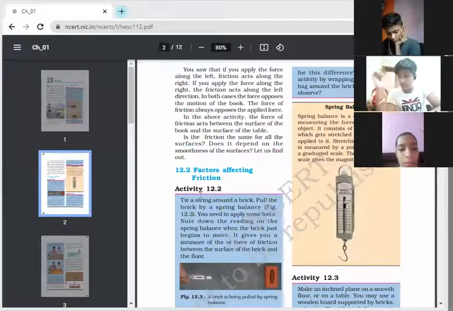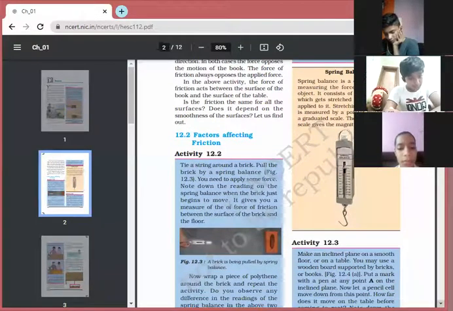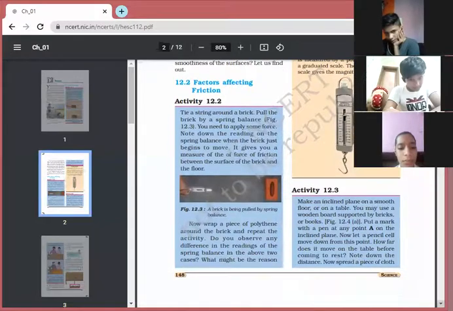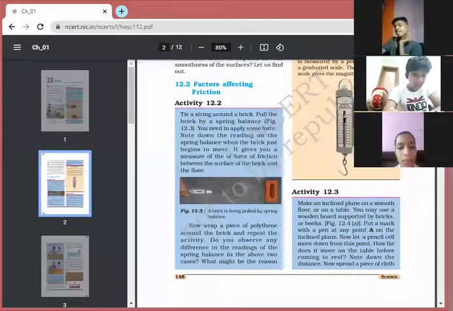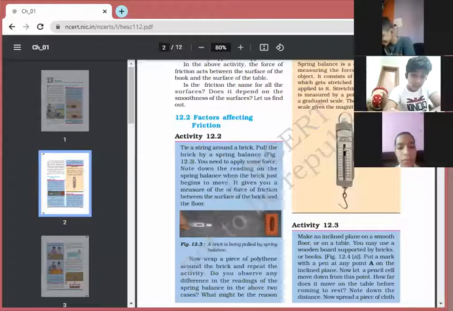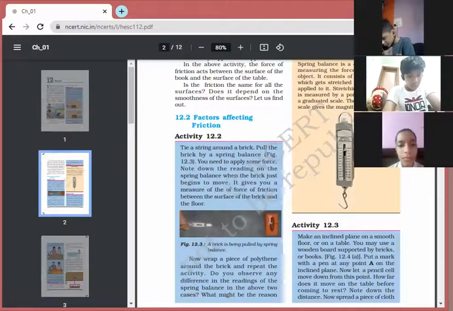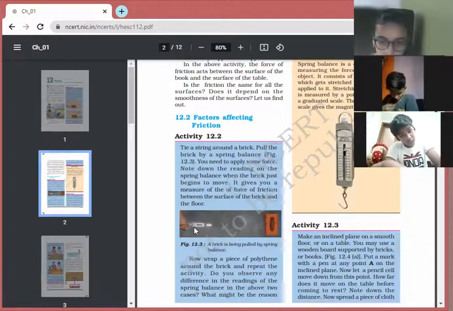Next comes, children, the factors affecting friction. Now, what are the factors which affect friction? Activity 12.2 is there, in which we tie a brick with a string, with one end of the string on the brick and the other end on a spring balance.